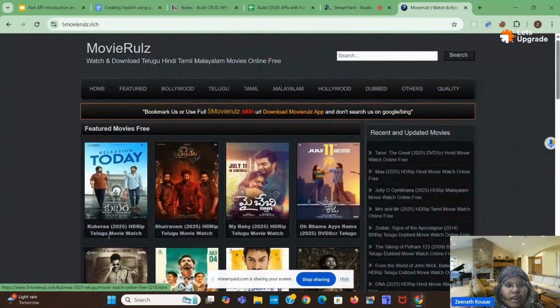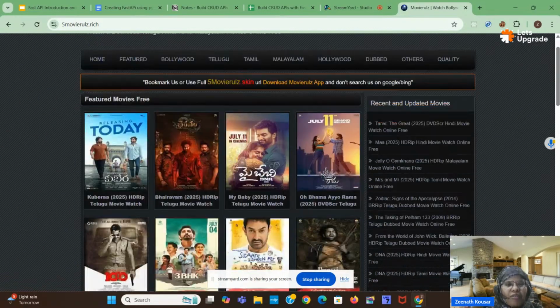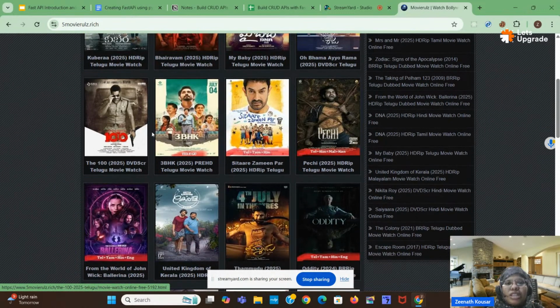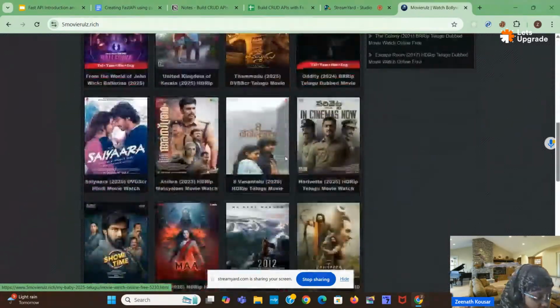In these movie cards, for each and every movie we have a movie name, we can have a movie description, and we can have a button to watch as well. Where are we getting this information from? We are getting it from the backend. In the backend, we can store 10 or 100 or 1000 movies with the help of API. However many movies you want, you can store in the backend database. From that, we are fetching it into the front end and displaying it here.